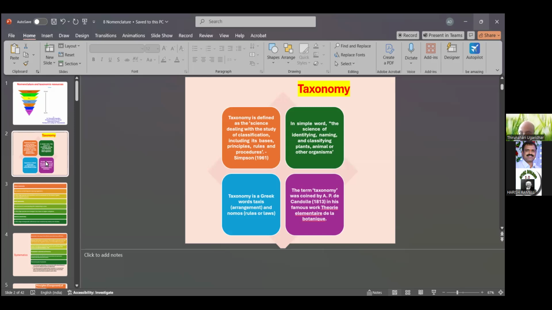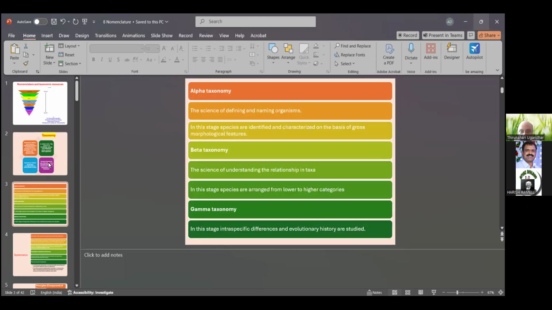Taxonomy comes from the Greek words taxis, meaning arrangement, and nomos, meaning rules or laws. The term taxonomy was coined by Augustin de Candolle in 1813, in his famous work Théorie élémentaire de la botanique. That book was written by the scientist de Candolle.